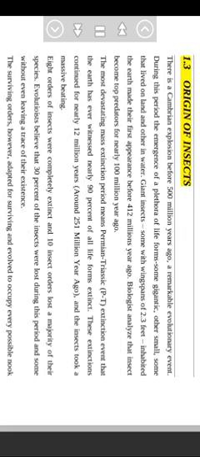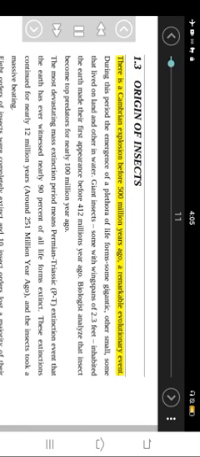1.3 Origin of insects. There was a Cambrian explosion before 500 million years ago, a remarkable evolutionary event. During this period came the emergence of a plethora of life forms, some gigantic, others small, some that lived on land and others in water. Giant insects, some with wingspans of 2.3 feet, inhabited the Earth and made their first appearance before 412 million years ago. Biologists analyze that insects became top predators for nearly 100 million years.